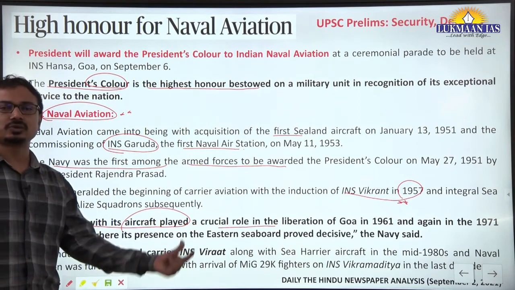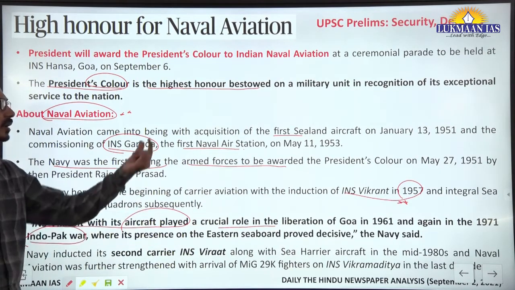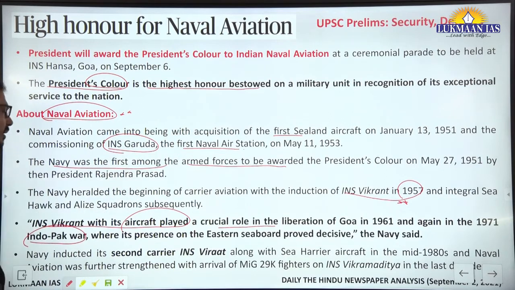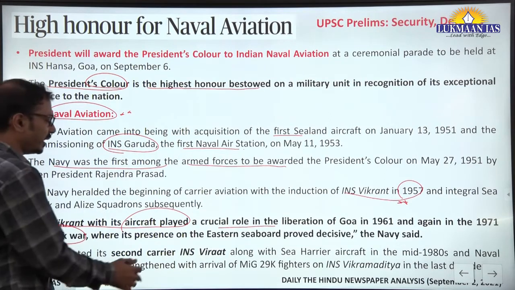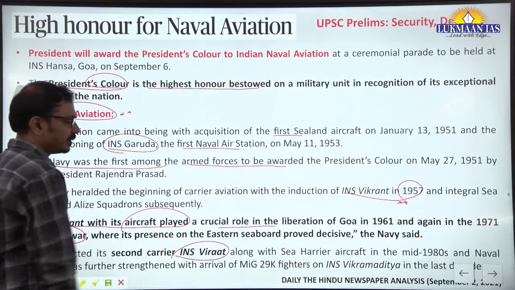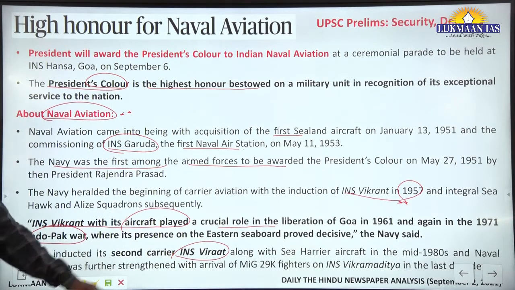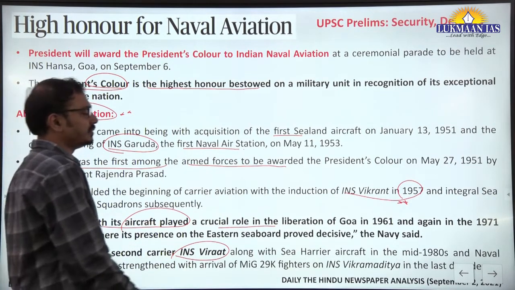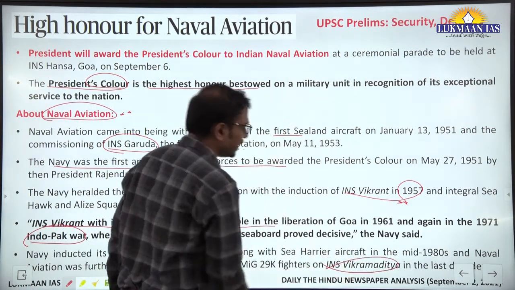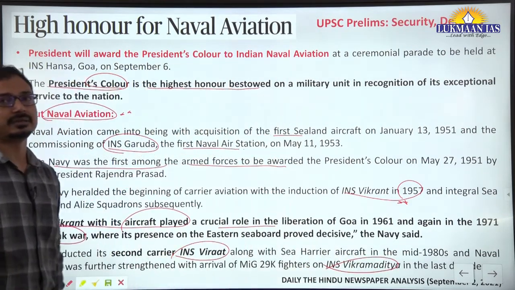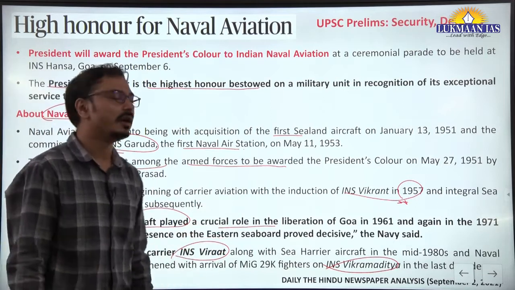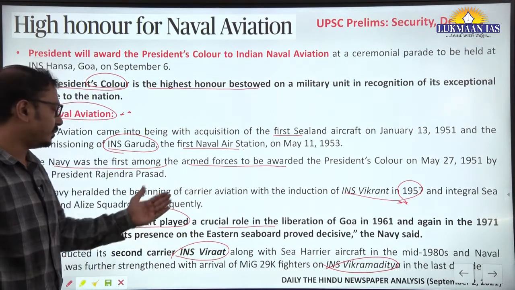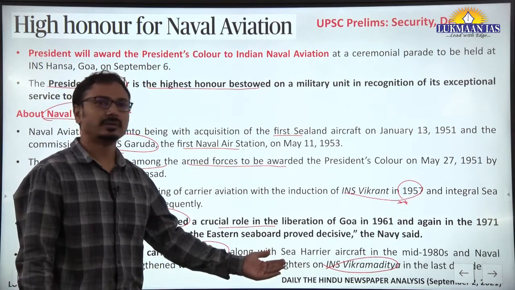Okay, so this is also an important aspect you should remember. INS Vikrant is the first aircraft carrier. The second aircraft carrier is INS Virat, right? And the recent one is INS Vikramaditya. So these three are aircraft carriers in sequence. You should remember INS Vikrant, Virat, Vikramaditya, right?